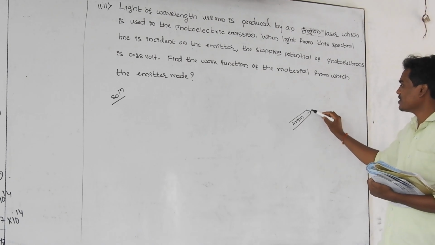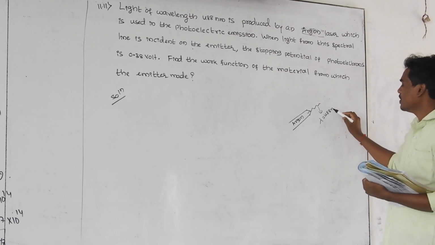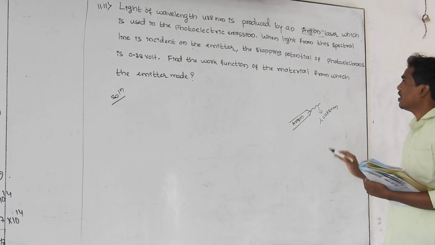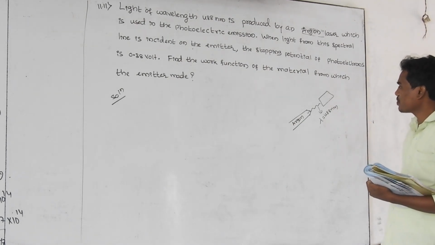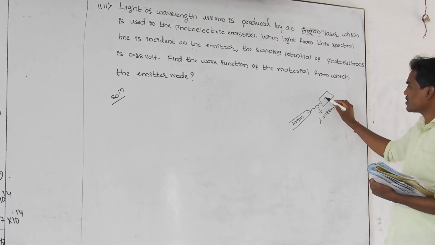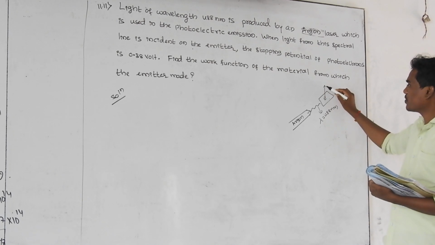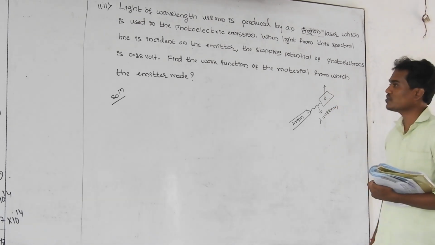Whenever light is emitted from this laser, its wavelength is 488 nanometer. This light is incident on the metal surface, and whenever this laser light is incident on the metal surface, there is an emission of electrons from the metal. That means a photoelectric emission is taking place.